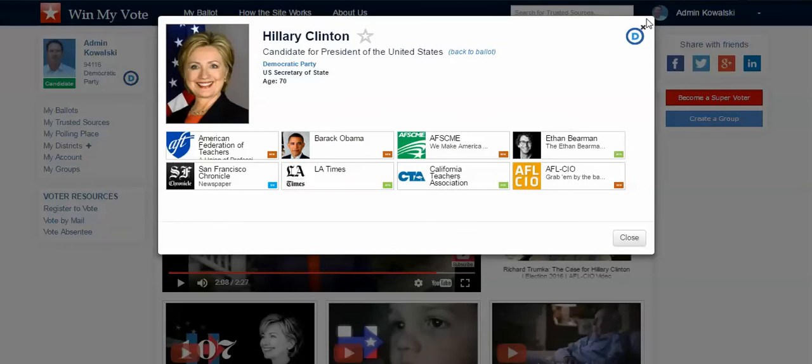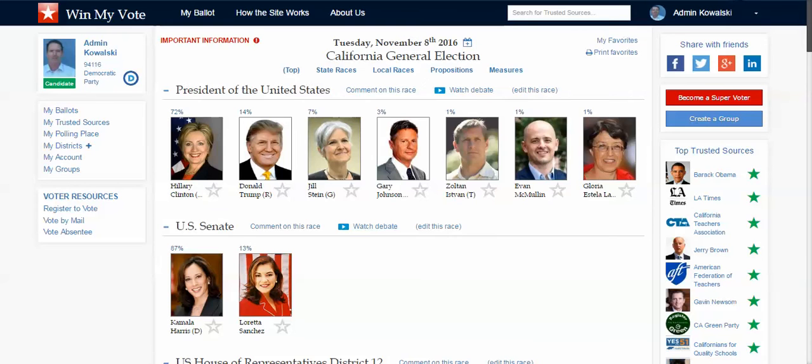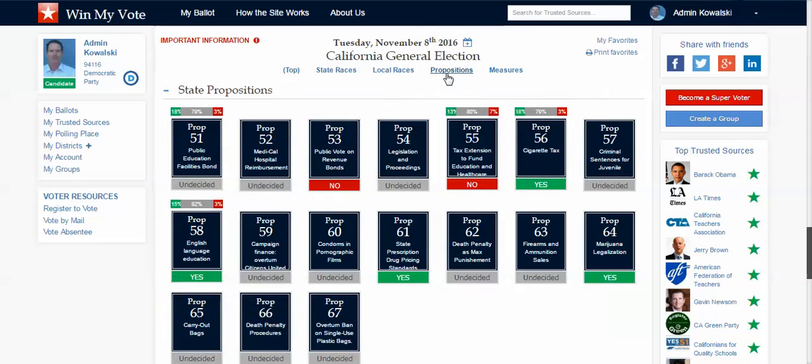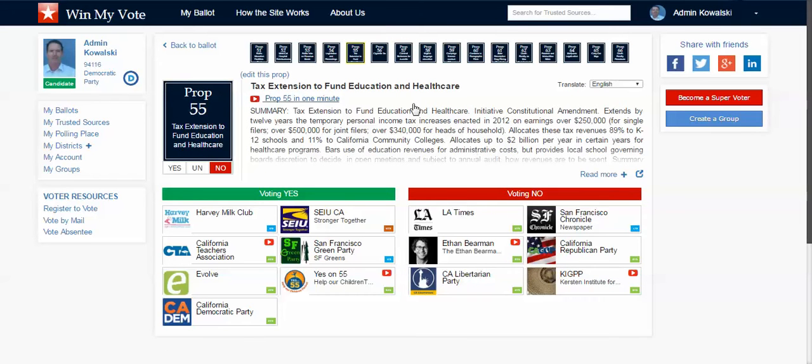And I can hear that group or organization's endorsement of this candidate. I can also see those same groups and organizations, my trusted sources, on propositions and measures. So for example, I can click on Proposition 55, I can read the actual language, and then I can look down here and see the groups and organizations that are supporting Prop 55 and the groups and the organizations that are voting no on that.